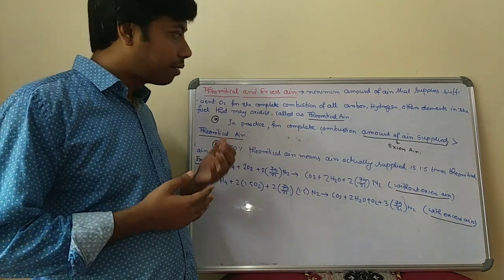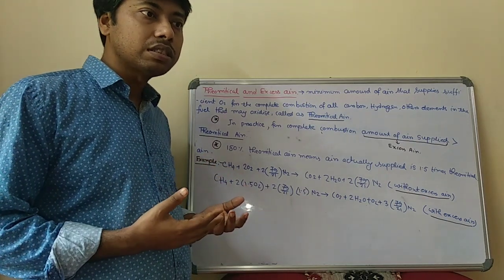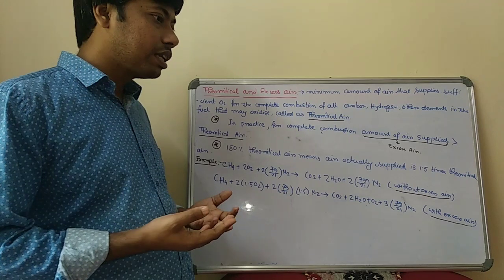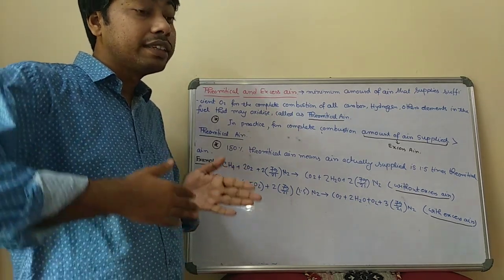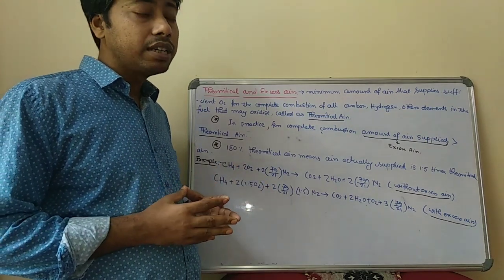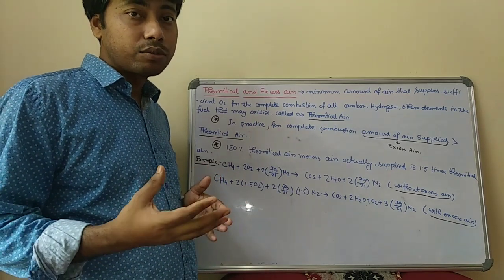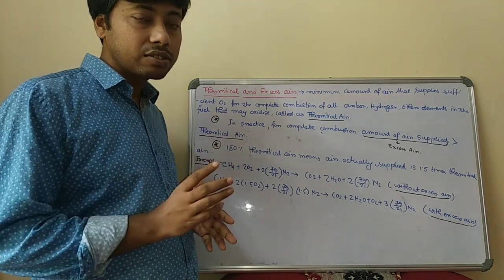In practice, the amount of air which is required for the complete combustion is greater than the theoretical air. This amount of air, greater than theoretical air, is called excess air. It is not theoretical air, but an excess amount of air required for the complete combustion, so that's why this air is called excess air.